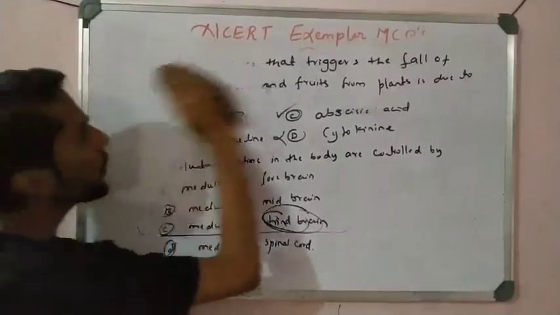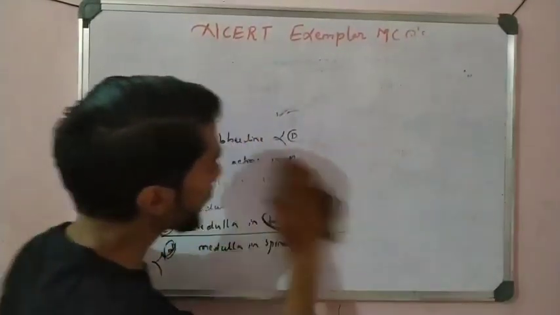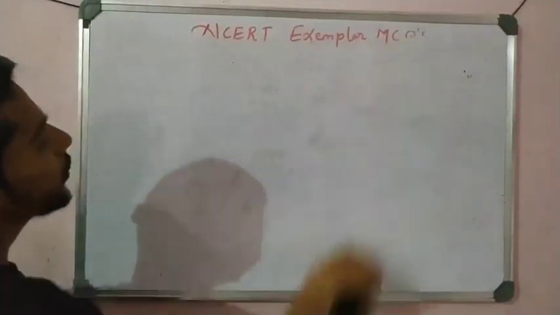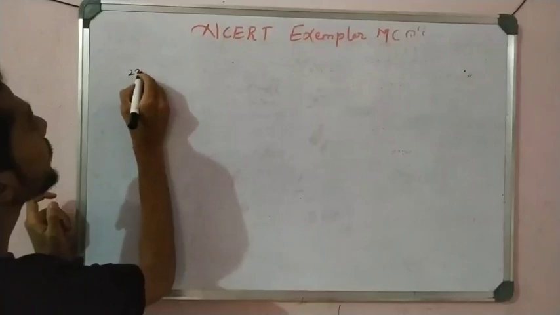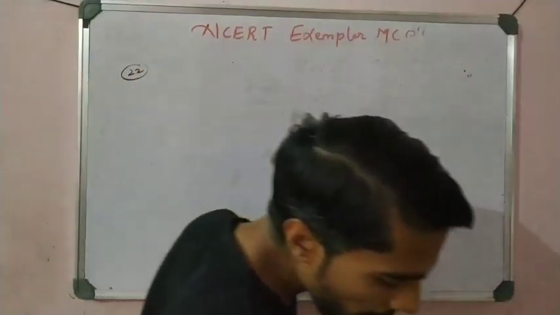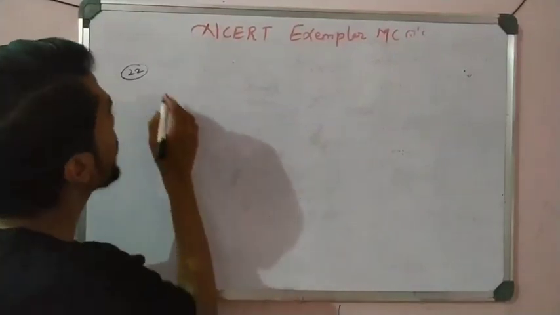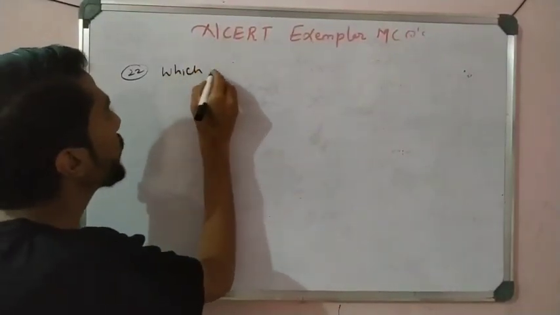Now come to question number 22. Which of the following is not an involuntary action?